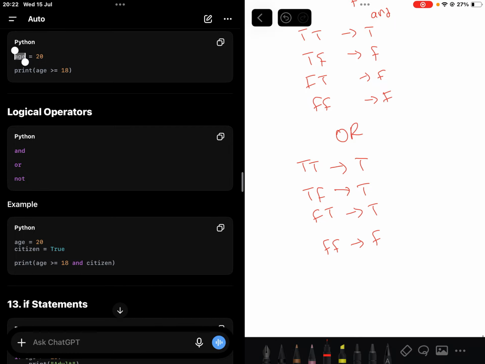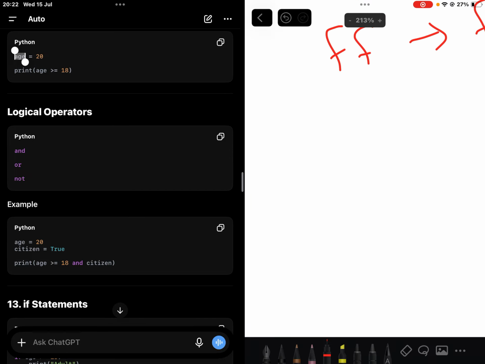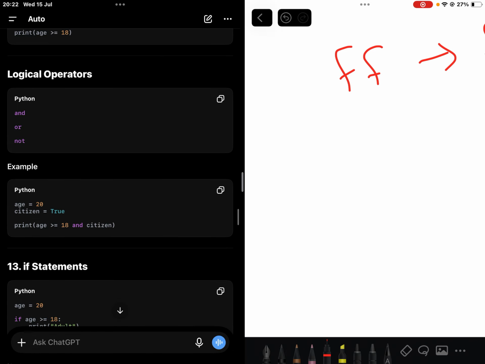Then not, I don't know the best way to explain it, but it's like, can I not explain it? I don't think I have the best way to explain it. You can check it out.